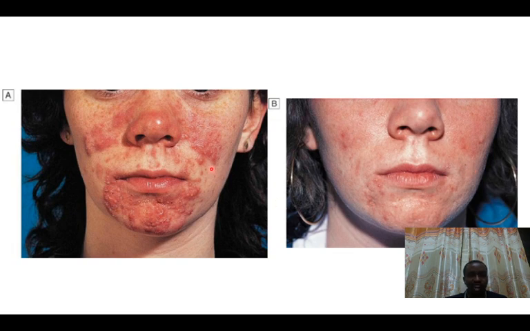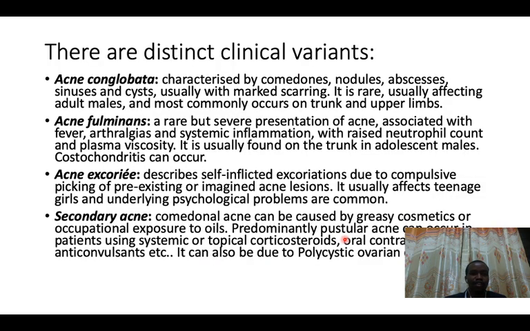Some ladies burst these pimples, and if they burst them, a semi-solid stuff comes out. So remember the definition of a cyst: an encapsulated skin lesion with semi-solid contents.